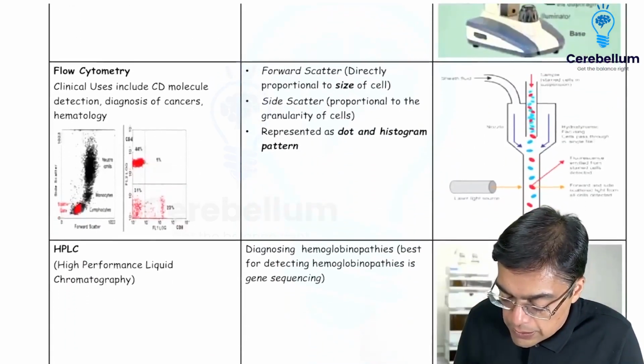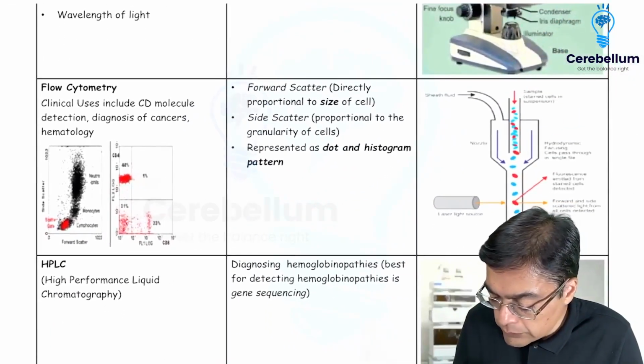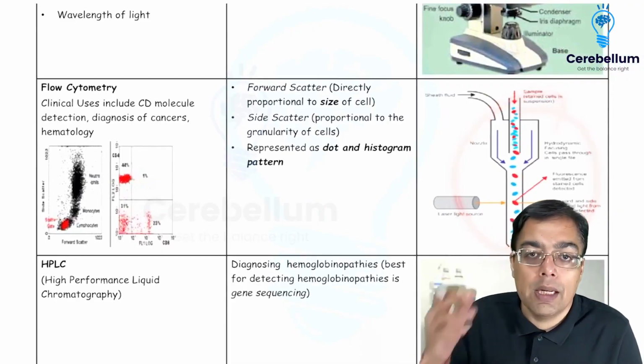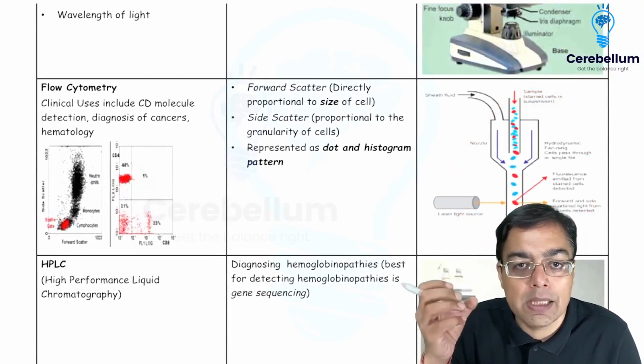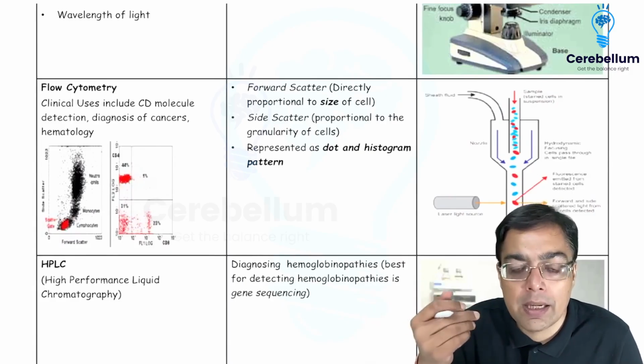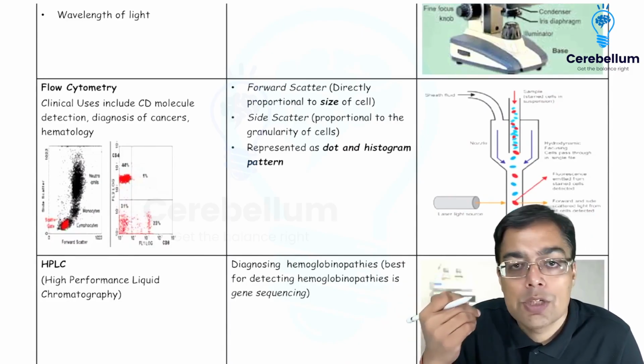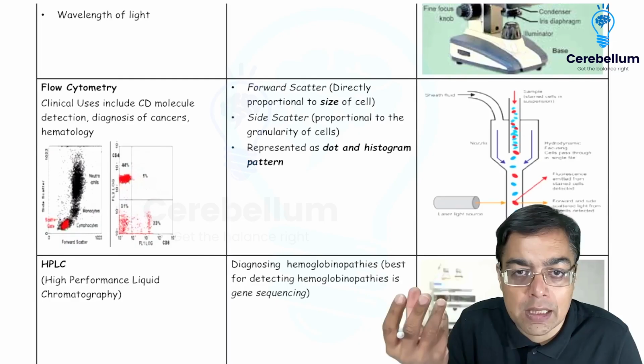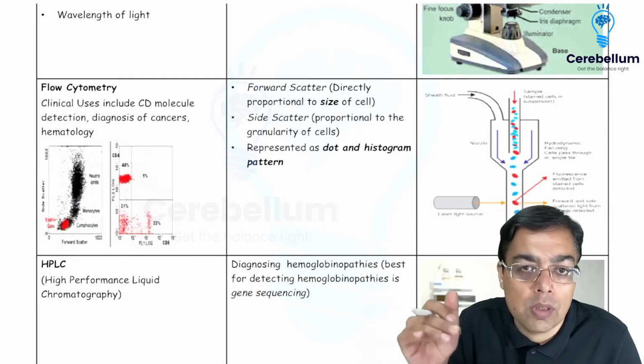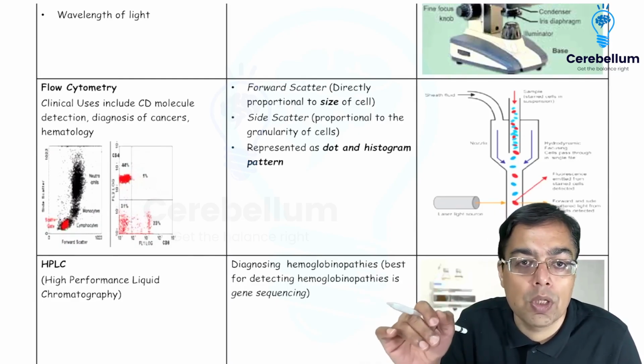Another technique that has been asked in the exam is flow cytometry, in which you are going to be having the concept of a liquid which is going to be containing cells which are tagged, and then you're going to be using a laser light. You detect the presence of a forward scatter and a side scatter with this. So living cells are going to be having a forward scatter. The cells that are going to be having more granularity are going to be having a side scatter. That is what you need to remember.